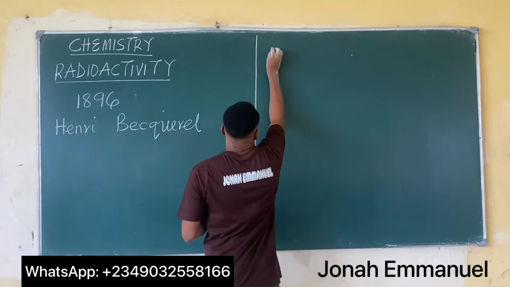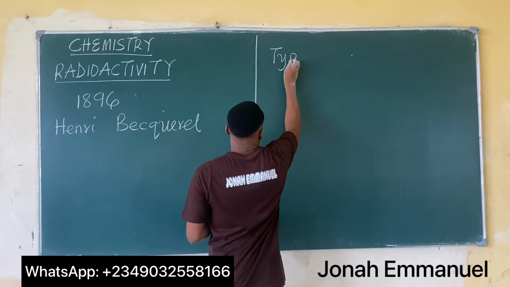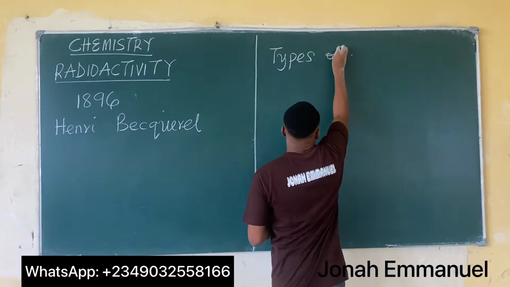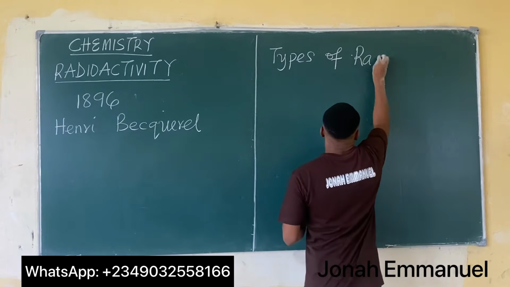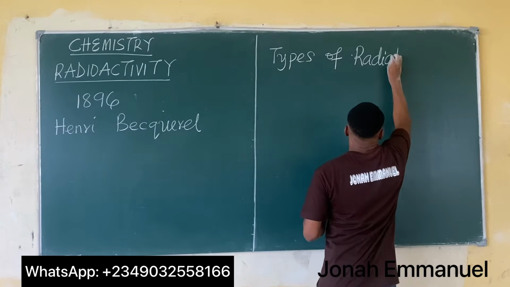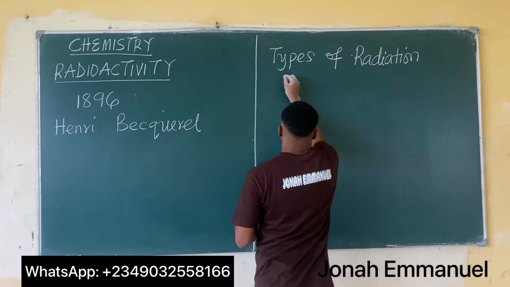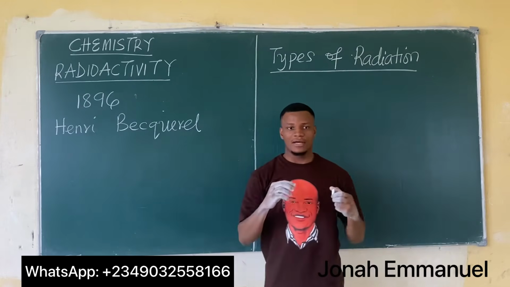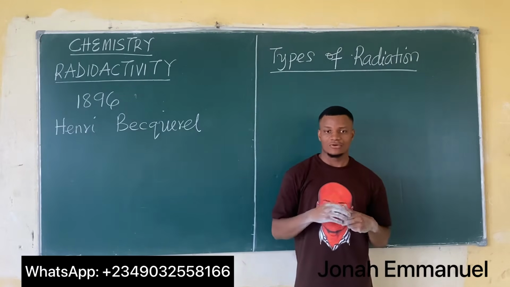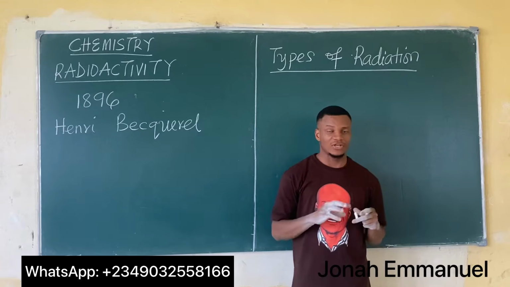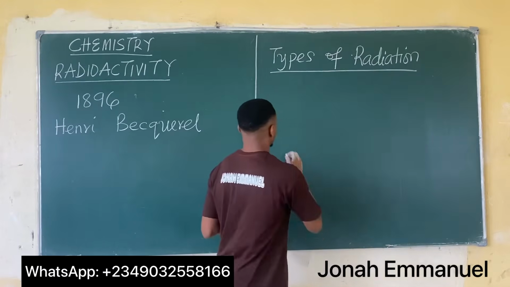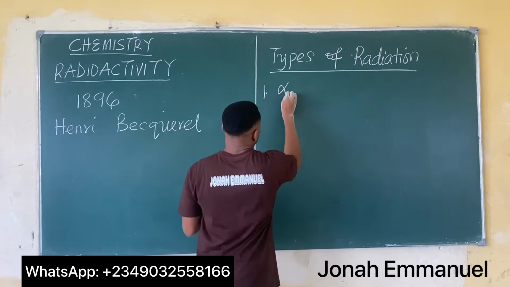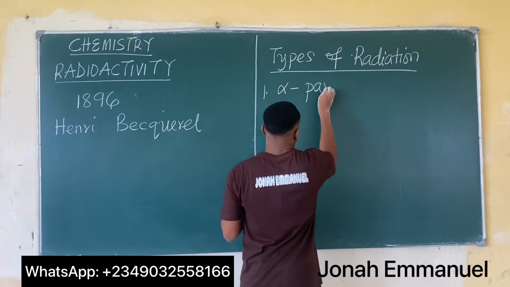Types of radiation. So from our definition, we said when the nucleus of an atom undergoes radiation, that three particles majorly are being released. Number one, we said is alpha particles.